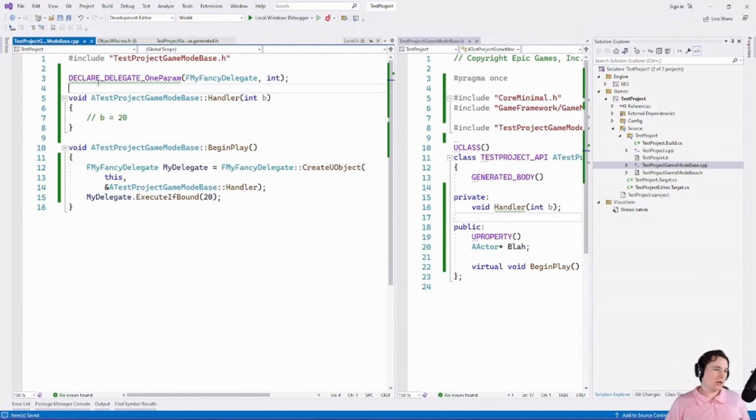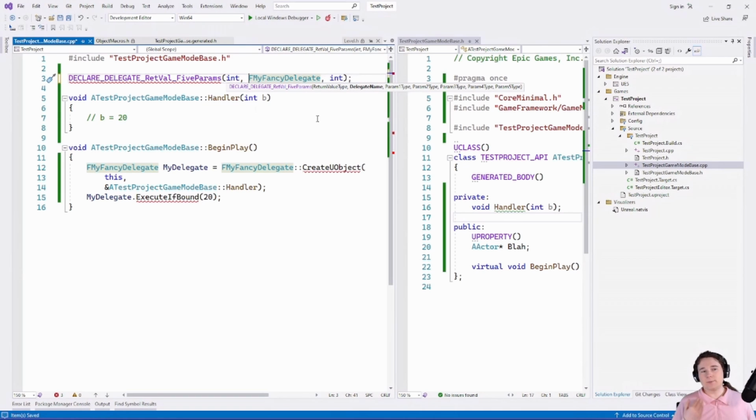So we've talked about declare delegate. You can specify how many parameters you want, up to 5 parameters. For single target delegates, that is delegates that can only be bound to one function at a time, you can also specify that they should have a return value. So if we want a function that takes an int and returns an int,